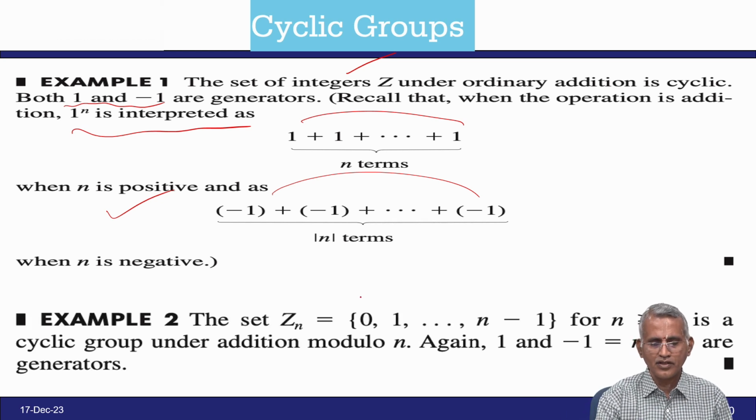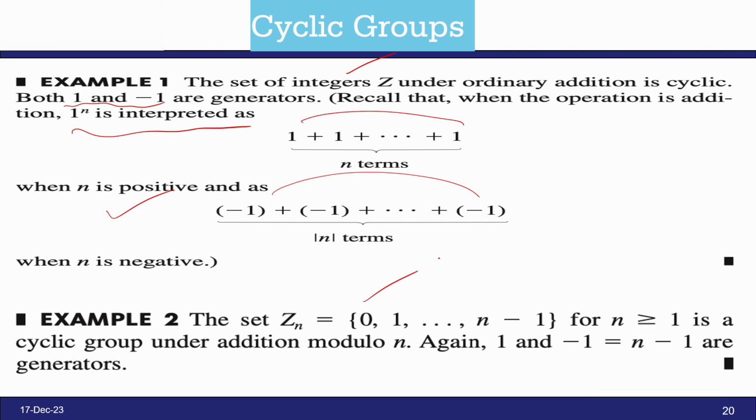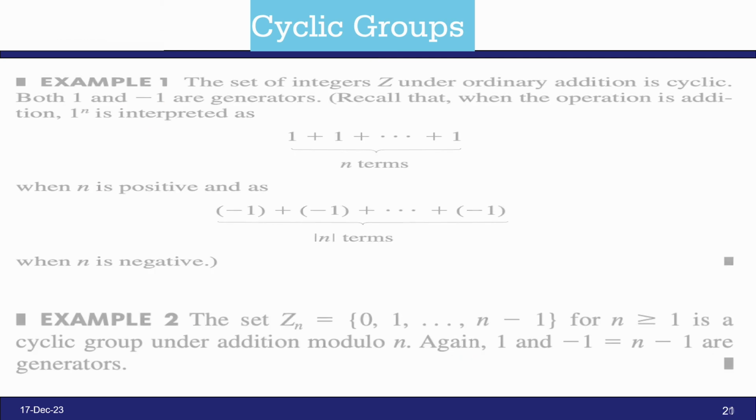Another example: the integers modulo n, you take 0 to n minus 1 for n greater than or equal to 1, is a cyclic group under addition modulo n. Here 1 and n minus 1 are the generators. That is another example, integers modulo n.